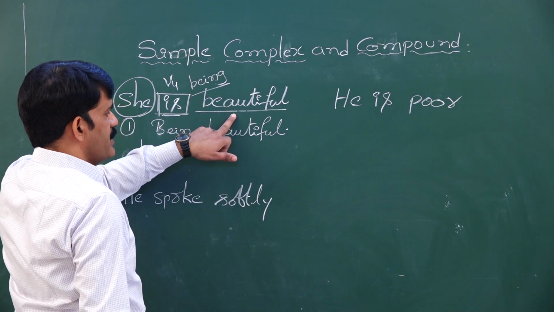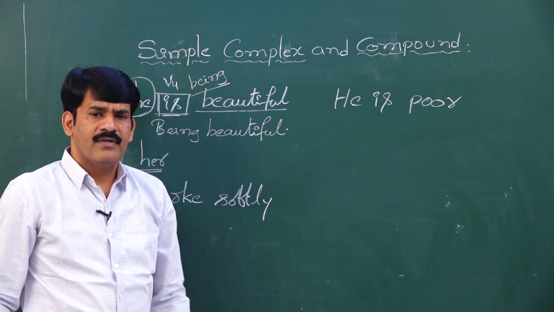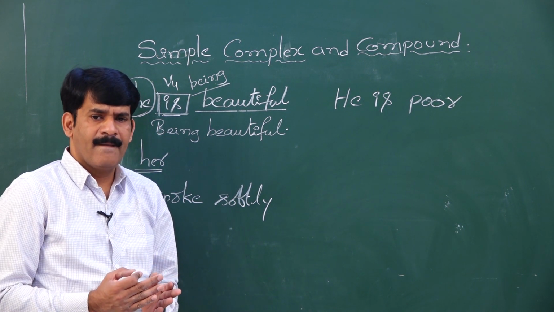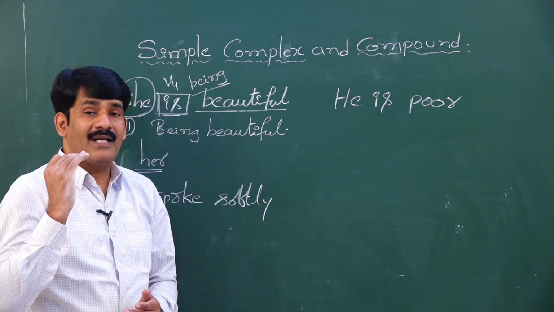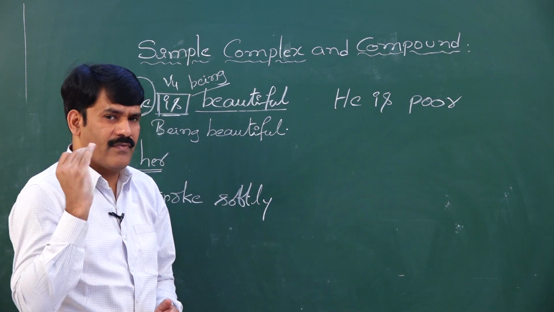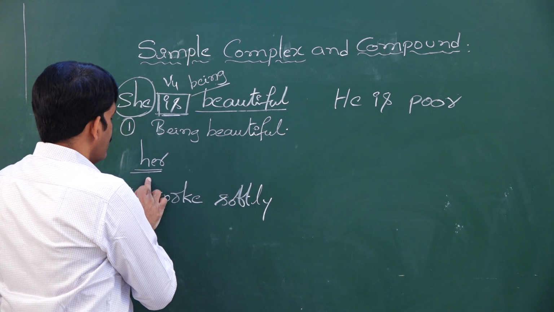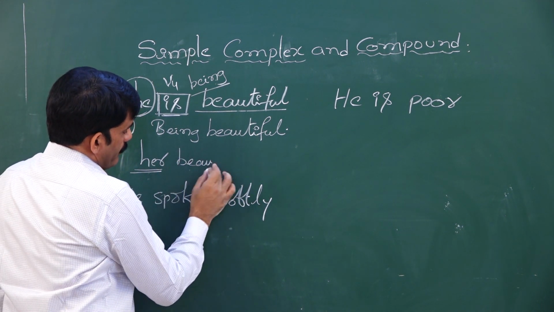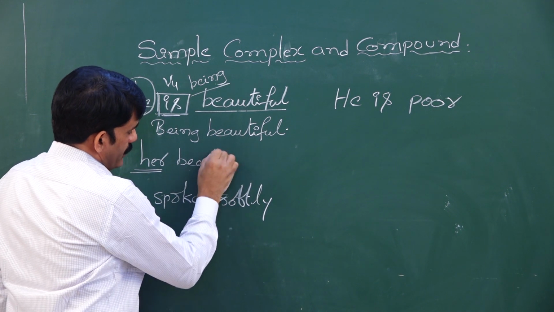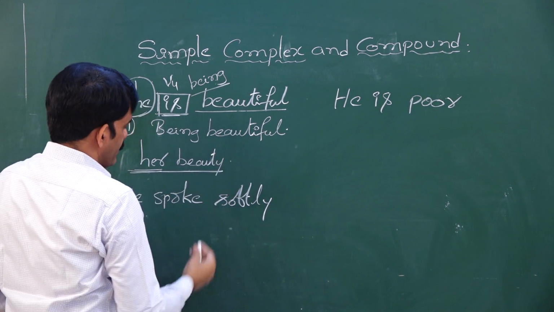Here beautiful is the adjective. If you write the noun form of the adjective, automatically the clause becomes a phrase. My dear students, her beauty. Now this is also a phrase.